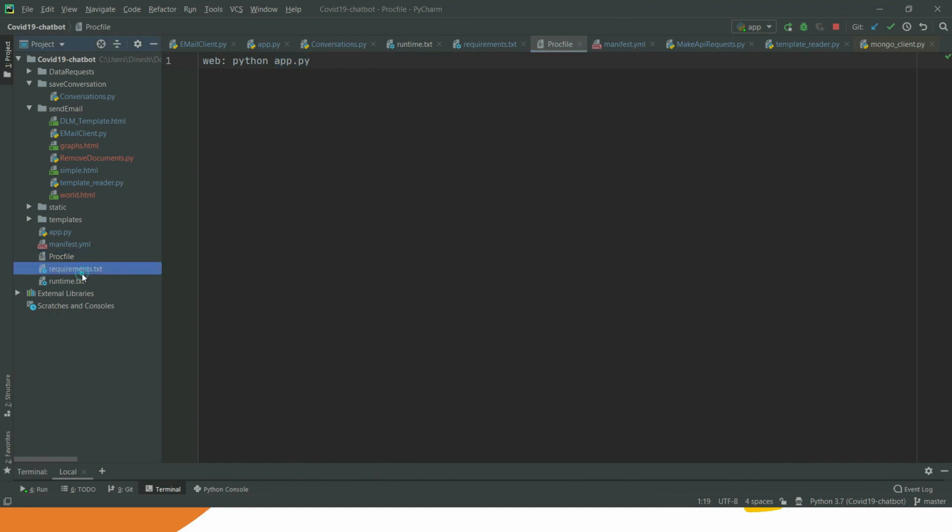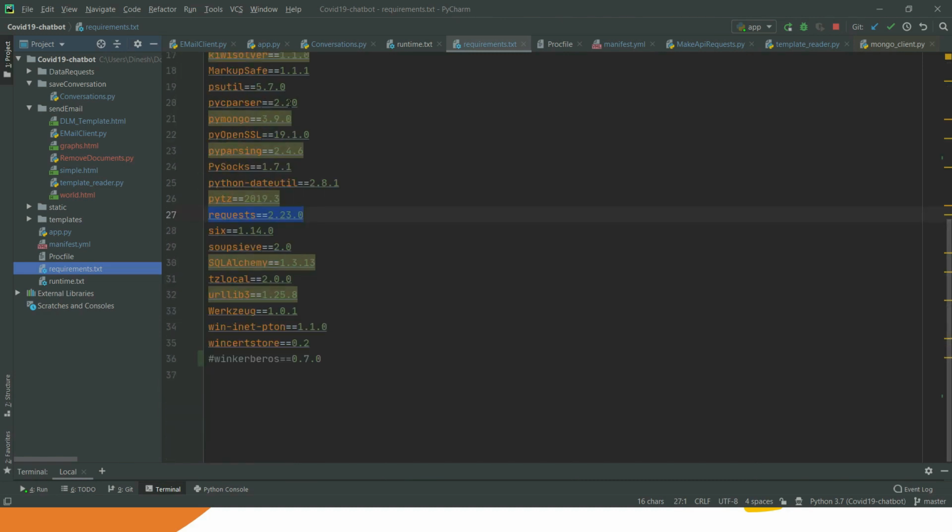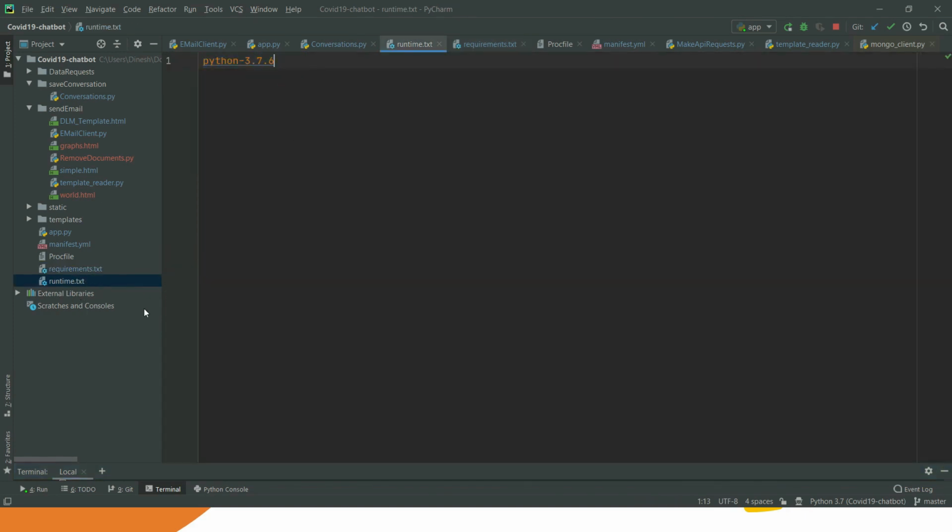You can see that the requirements.txt file is important while doing the deployment. It tells our cloud that these libraries are required and should be installed during deployment. You can see over here it's runtime.txt. Inside it you mention your Python version.